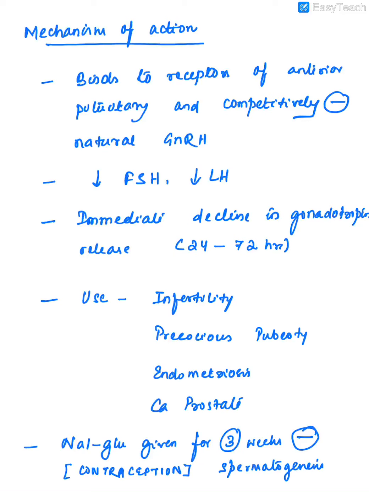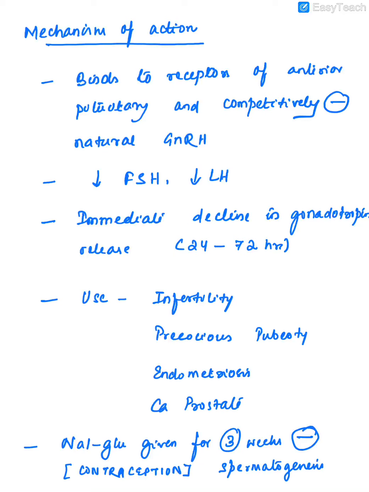So, GnRH agonist and antagonist, ultimately both of them will have the same clinical effect. They will produce hypogonadotrophic hypogonadism. The GnRH agonists will take longer time to produce this effect, but the GnRH antagonists produce this effect immediately within 24 to 72 hours.